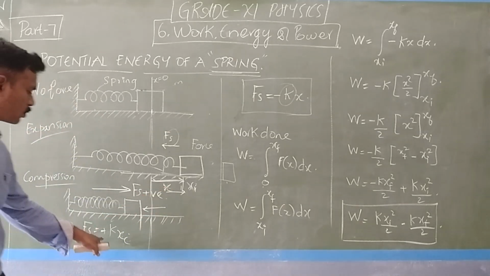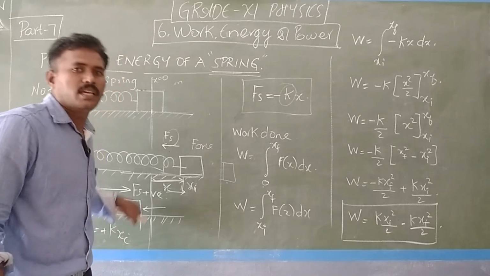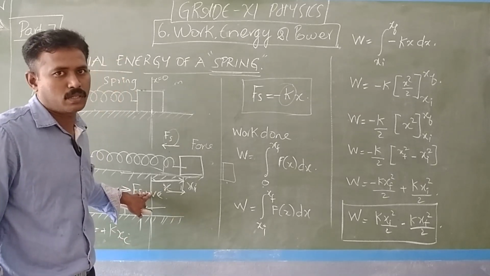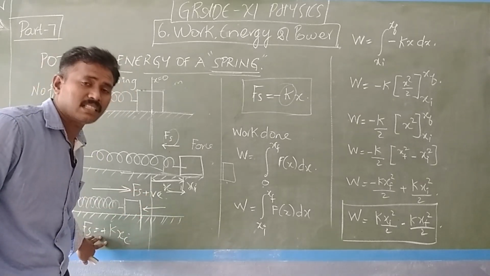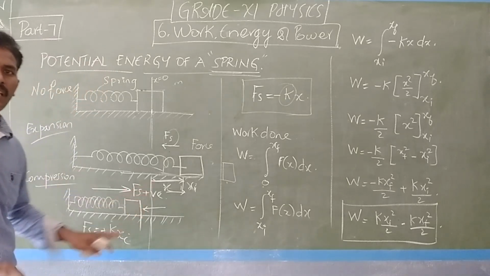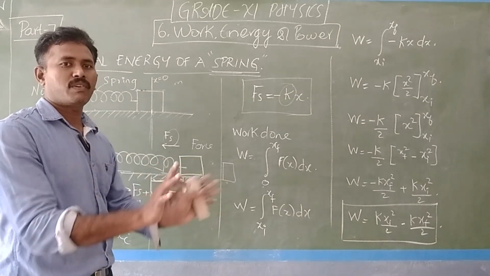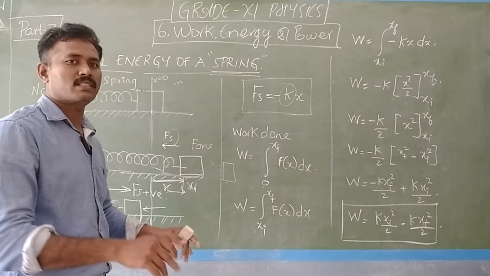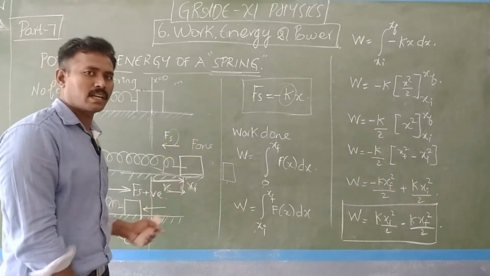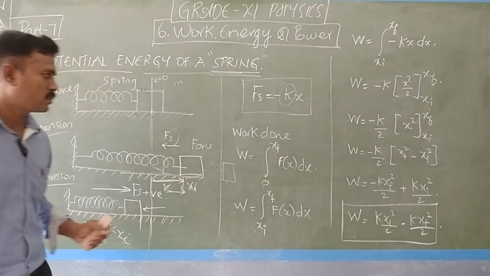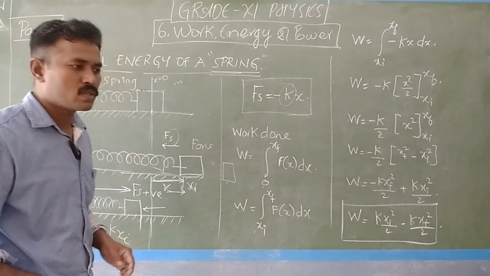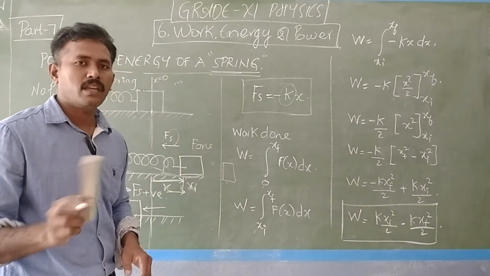So if X is negative, Fs is positive, and if X is positive, Fs is negative. Clear? That is possible.